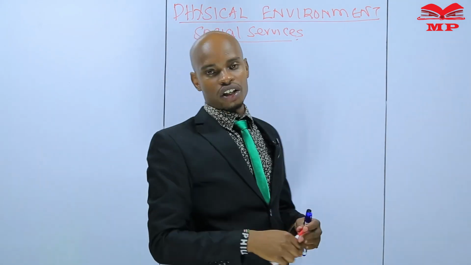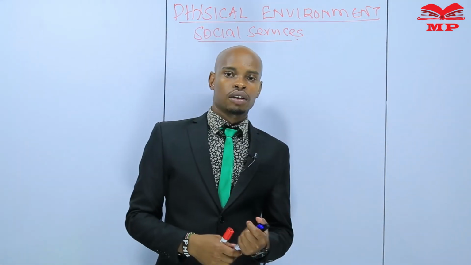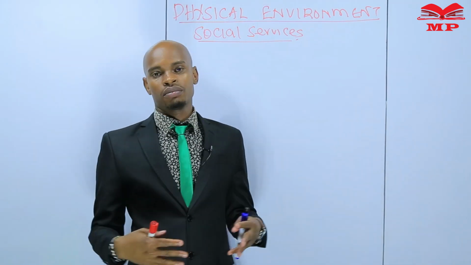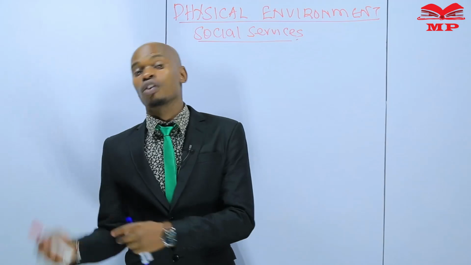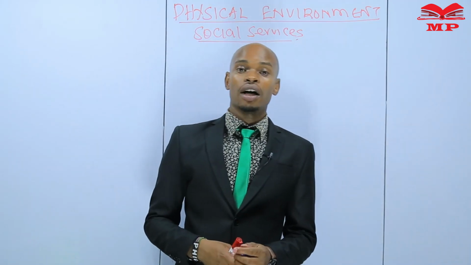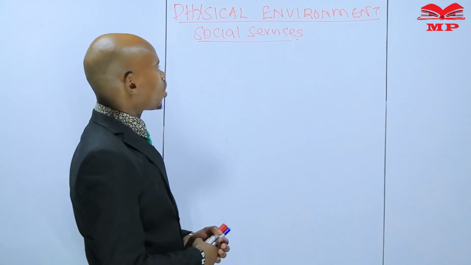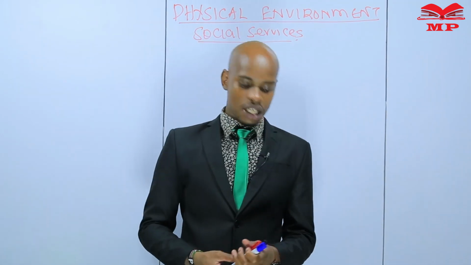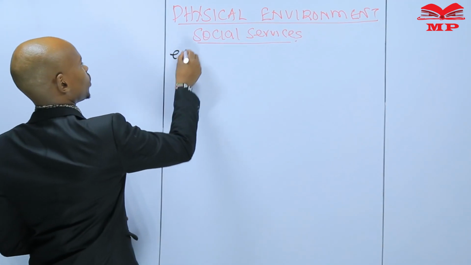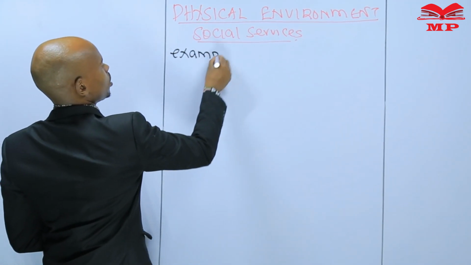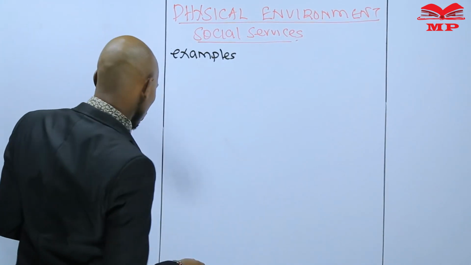Social services are those services that people in an area require. And if they require them, who gives them? Where do they get those services from? That is our point of concern today about social services that are offered in an area or in a map. Examples of social services offered in an area include what?